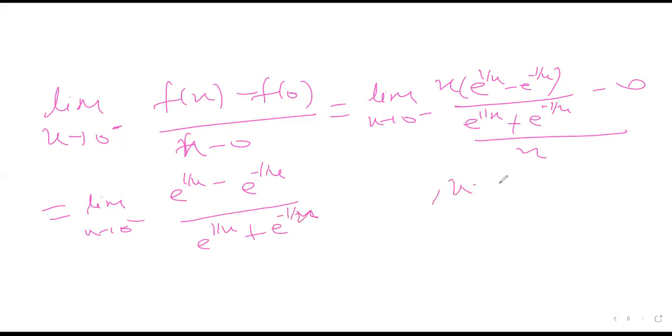As we know, x tends to 0 from the negative side, so minus of 1 by x will tend to infinity. And it means that I have to eliminate this to compute. So if minus of 1 by x tends to infinity, then 1 by x must tend to 0, right?